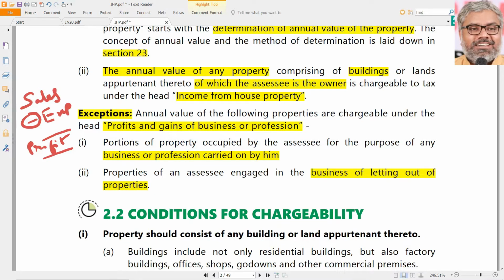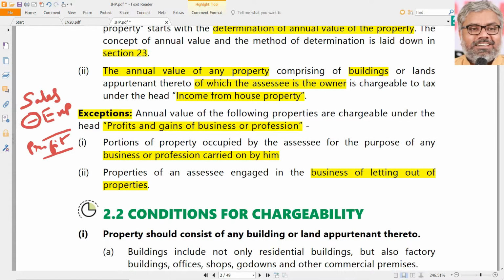That is his business. What is his business? Letting out of properties is his business. Then also, because it is his business itself, such incomes from those properties will not be subjected to tax under income from house property, and naturally those will be taxable under PGBP. Really those will be taxable, but again not on notional basis. That will be on real basis. However much rent he collects or earns, that will be his revenue. Any expenses incurred towards buildings will be expenditure. The remaining thing will be his profit if the SSE is engaged in the business of letting out of properties.